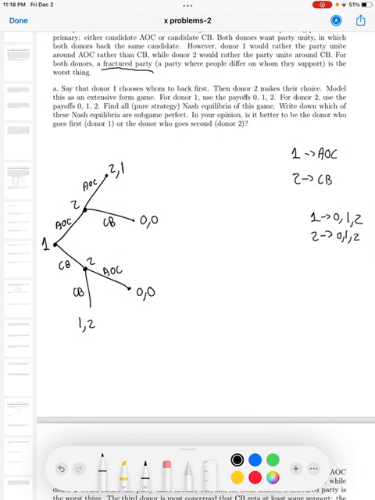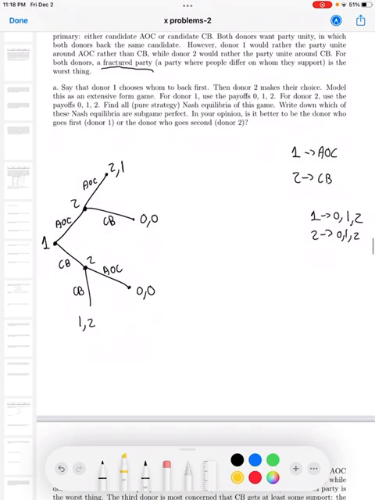So now that we have this, we find the pure strategy Nash equilibrium that's subgame perfect. So we start at the end and do the backwards method. We can start up here in this node. Donor 2 can either get a payoff of 1 or 0, so it chooses 1.